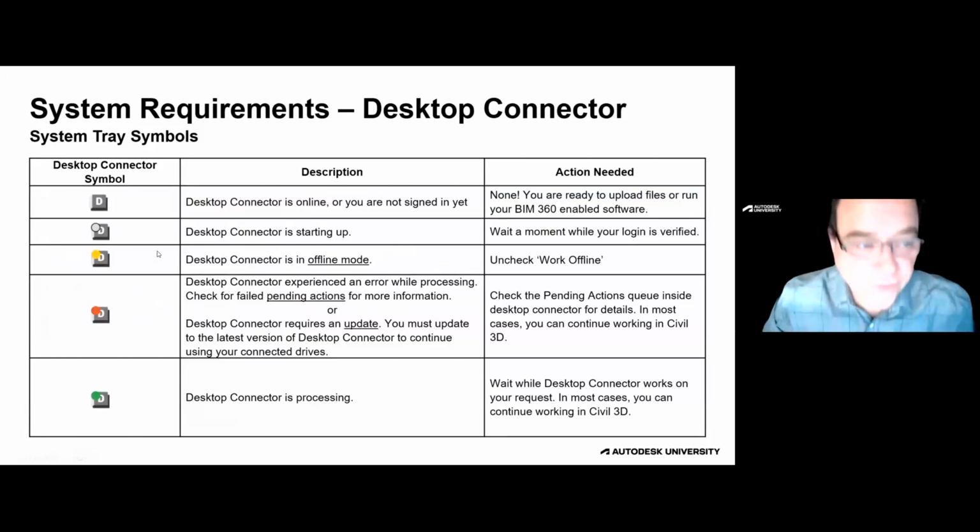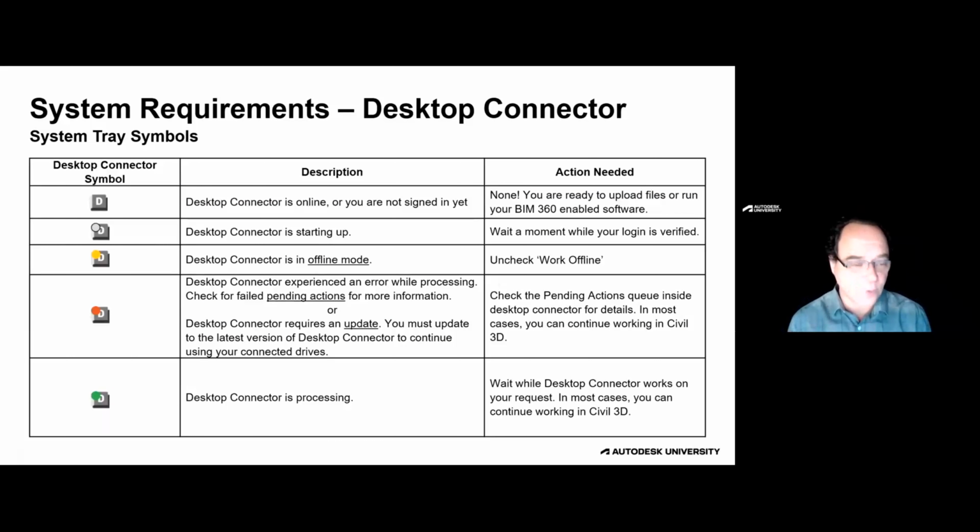In addition to the icons that you need to be aware of inside File Explorer, you'll notice down near your clock, there is a new icon, and that is our Desktop Connector icon. Now, the Desktop Connector icon was previously an open white Autodesk A prior to our rebranding. So if you're still using that version of Desktop Connector, I would strongly recommend updating. Also know that Desktop Connector versions are being retired. If you're running an older version, you'll get an email from Autodesk letting you know that you really need to update to the new version, or you will not be able to access the files that you have in the cloud on the machine with the older version of Desktop Connector.